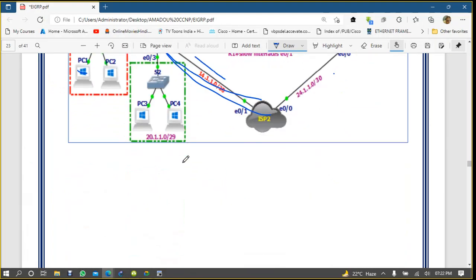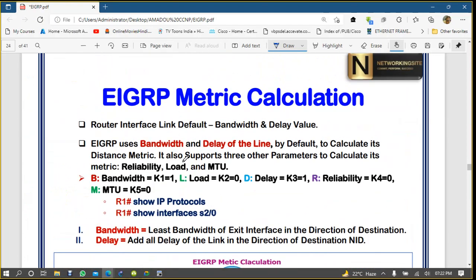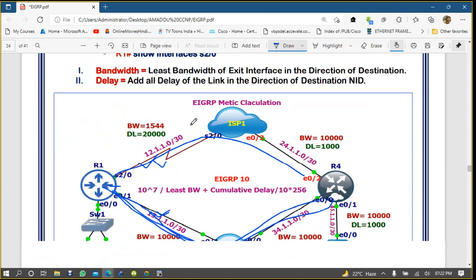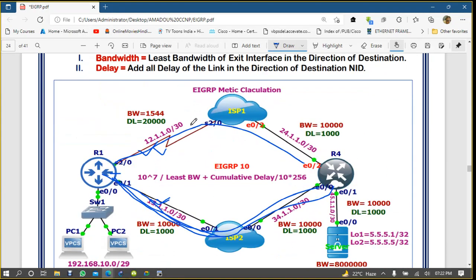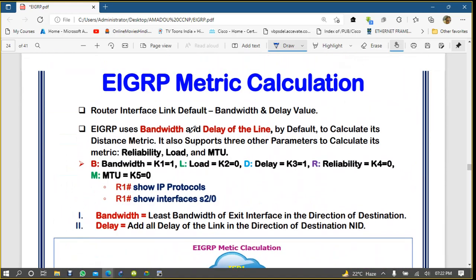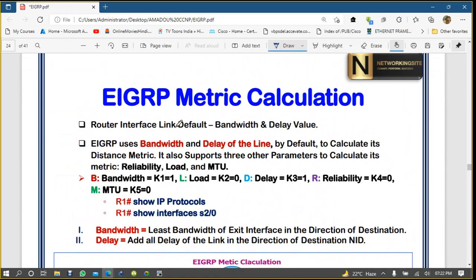Now EIGRP metric calculation. Okay, no problem, let me calculate the metric and let you know. We have done that one, but we will do it again. In EIGRP metric calculation, you already know that by default EIGRP routers use bandwidth and delay of the interface.